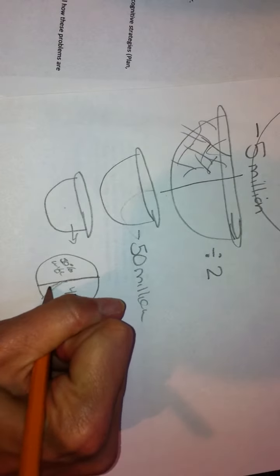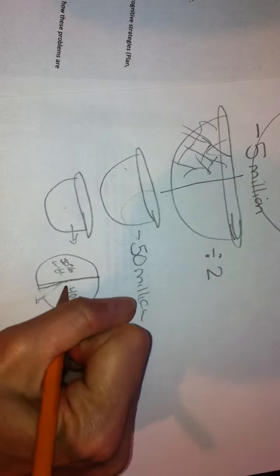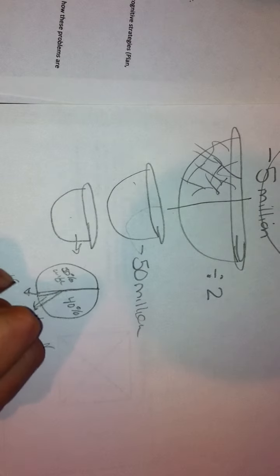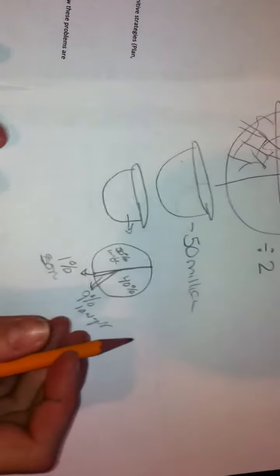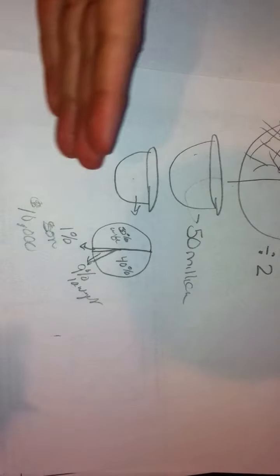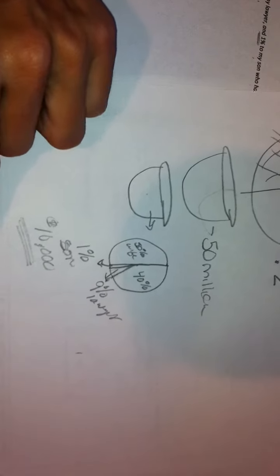9%, so let's go ahead and draw another one. Let's say that's not close enough. So there's 9% goes to his lawyer. Those lawyers are expensive. And finally, 1% goes to the son. And that 1% was $10,000. Here's the main thing. I don't know how much was in this pot, or this pot, or this pot. And usually you guys would have to say, well, I have to know what's in here to figure out this. But now that they've given us that one little piece of information, we can figure out what was in this pot and then work backwards.